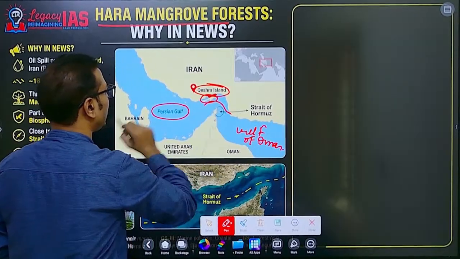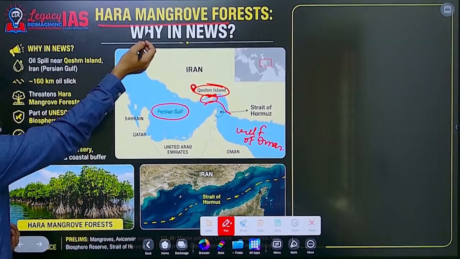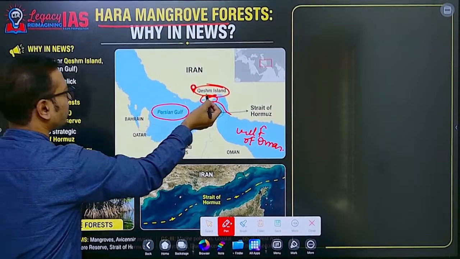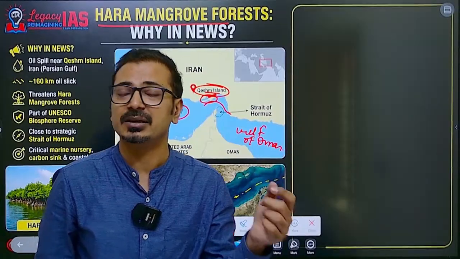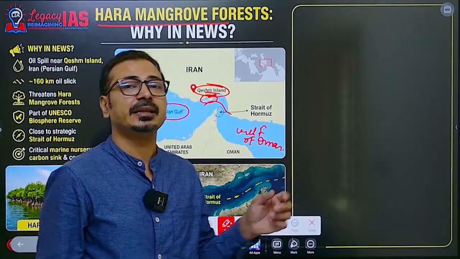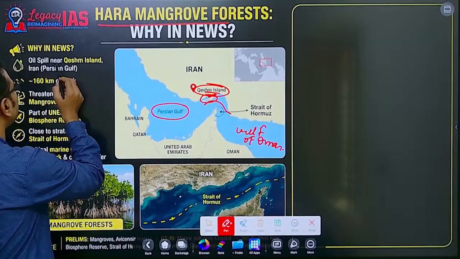Now this particular island is very unique in terms of that particular mangrove forest. At the same time, Qeshm Island is important for Iran as oil facilities are located there. So recently there was an oil spill.